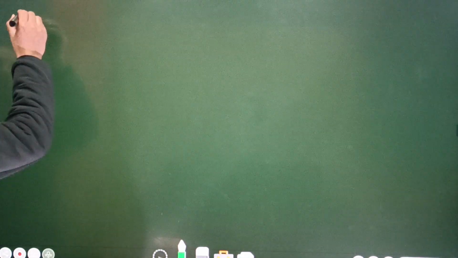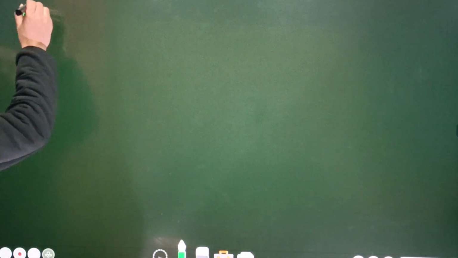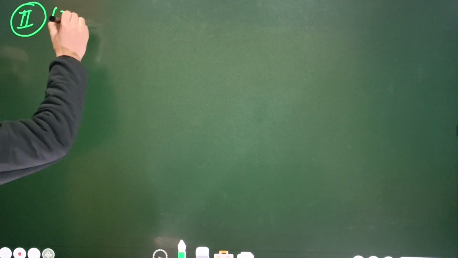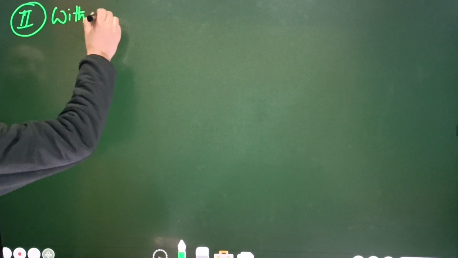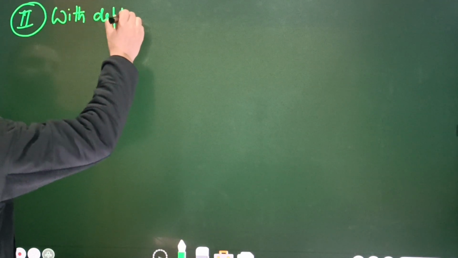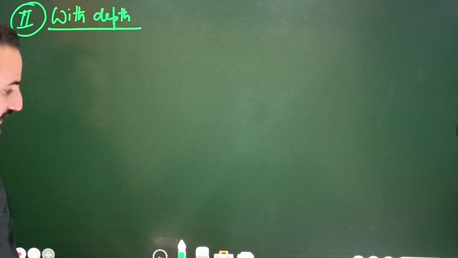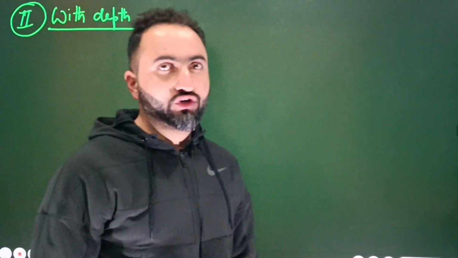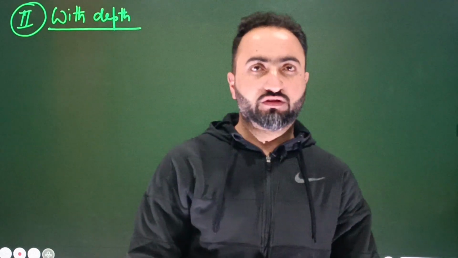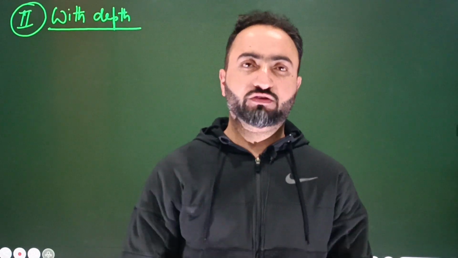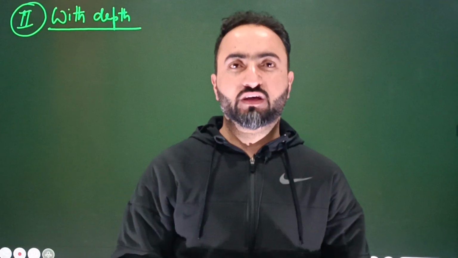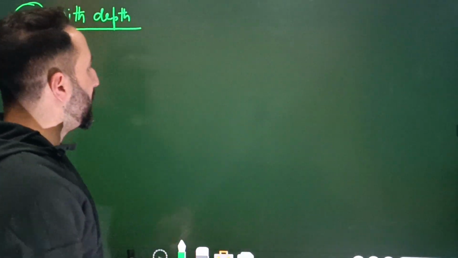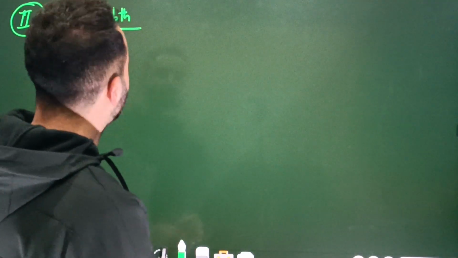Okay, so the second factor, and what's that? That's with depth. So here I will write down with depth. Okay, so let's switch to that. Again what I will say is that the acceleration due to gravity is maximum at the surface of Earth. You remember, beta, it's maximum at the surface of Earth. So here you keep in mind, acceleration due to gravity with depth.